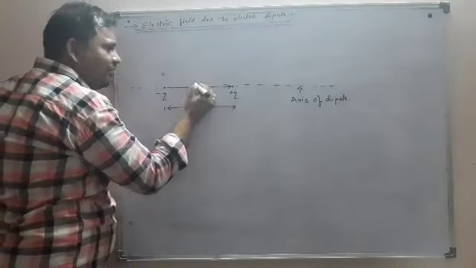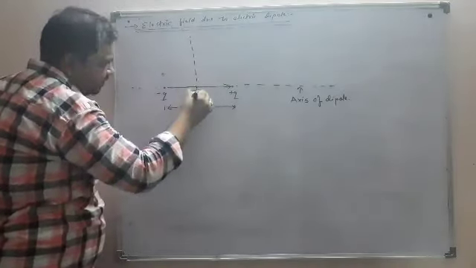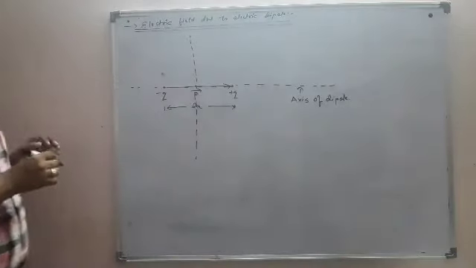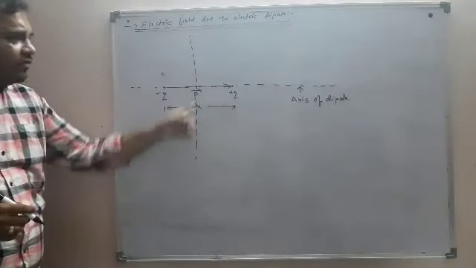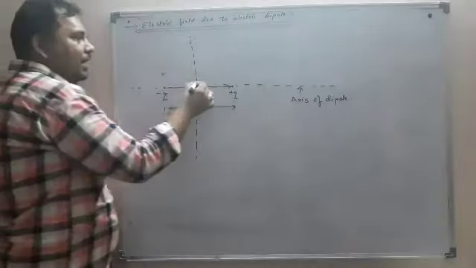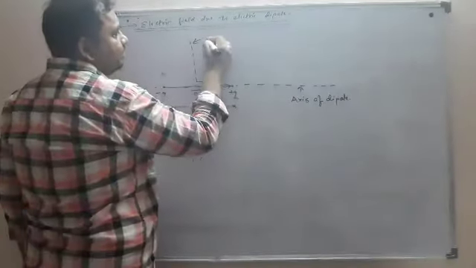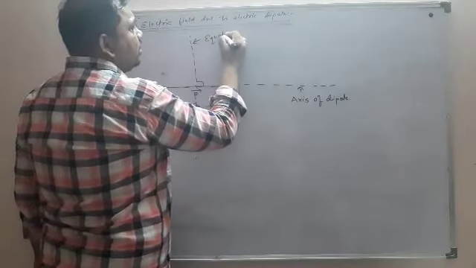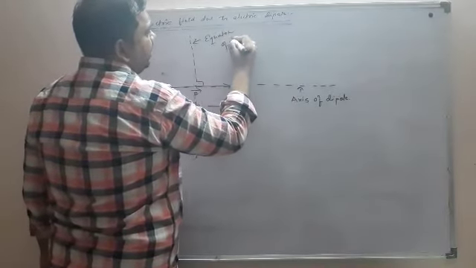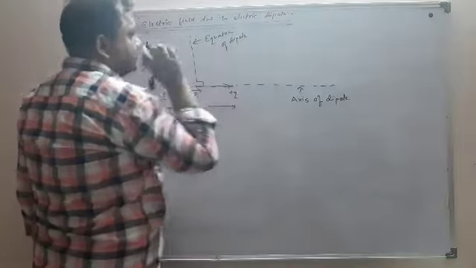And suppose I have another line which is passing through the center of dipole and perpendicular to the axis. This line is called the equator of dipole.